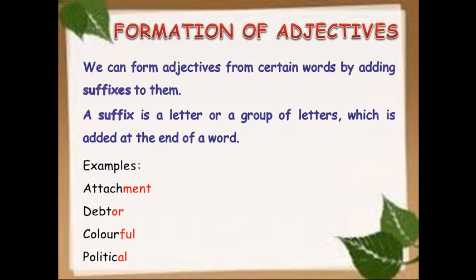Do you notice the letters that are painted in red? Okay, all these words given in red are referred to as suffixes. They have been attached to the word to give a new word. So, the suffixes in these words are ment in attachment, or in debtor, ful in colorful, and al in political.